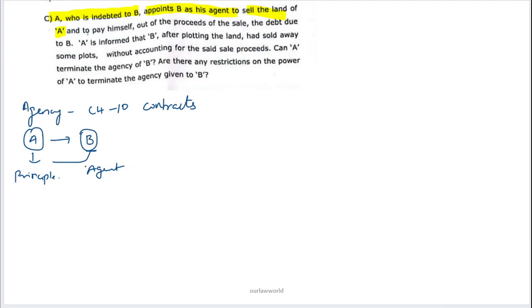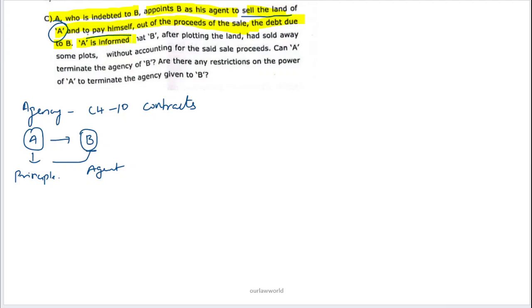So why did A appoint B as an agent? The reason is to sell the land of A and to pay himself out of the proceeds of sale the debt due to B. So what A has thought is to appoint B as an agent to sell A's land, and whatever amount comes out of selling the land, he wanted to cover the debt of B with that amount.